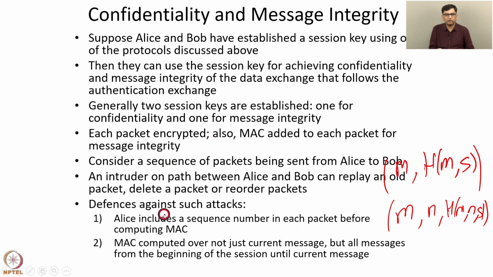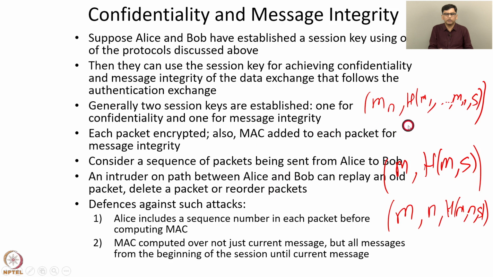Another defense is the MAC is computed over not just the current message, but all messages from the beginning of the session until the current message. So suppose the first message is M1, second message is M2, and so on. So the MAC that is computed for message Mn is this. Mn is the nth message, and the hash value is over M1 up to Mn comma s. So all the messages sent so far are concatenated, and then we append the secret key s and then compute the hash over that. So this is another technique which defends against these attacks: reordering, replay, and deletion.